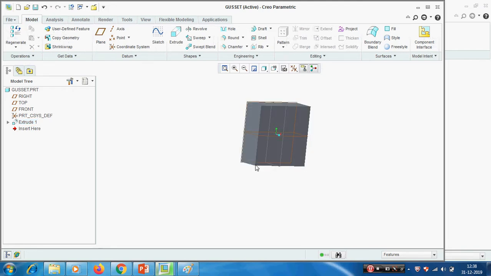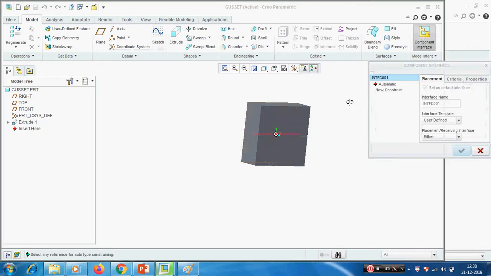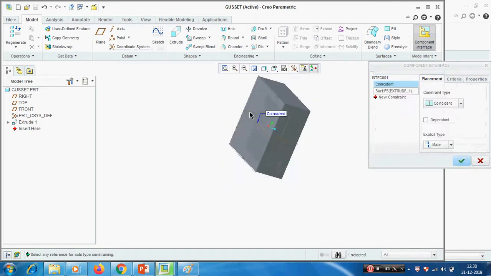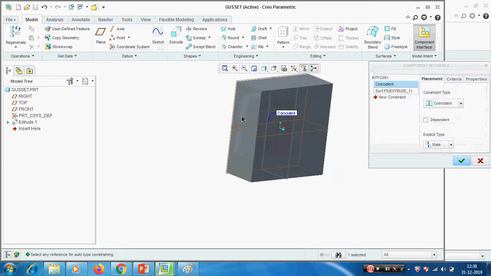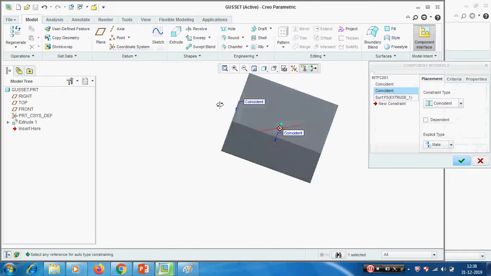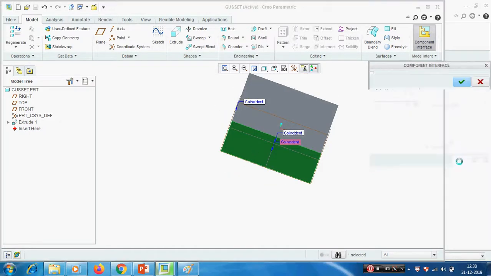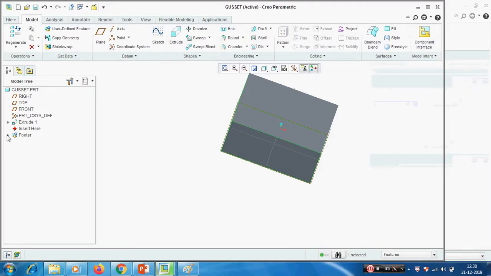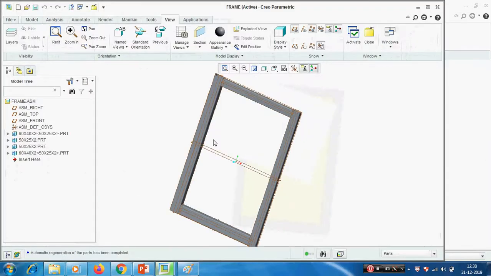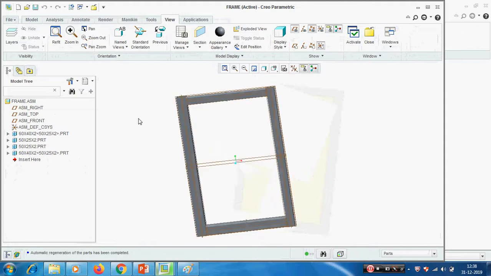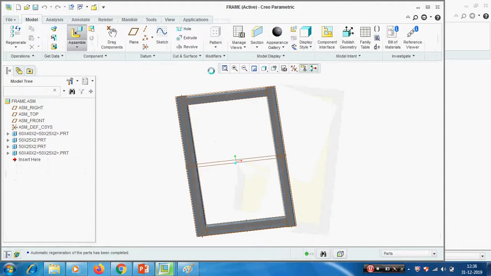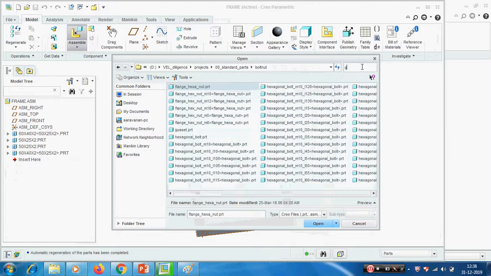I am going to pick the component interface. First, this surface is going to butt. The second, we are going to use this as a reference. The third, we are going to use this as a reference. This is predefined. In the component, we defined the constraint. Now save. Now we have to use the gusset here. Model, component assembly, gusset GU.